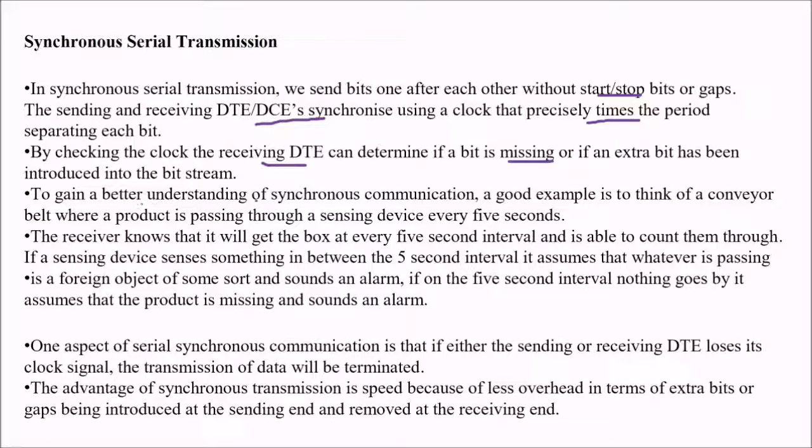This is to gain a better understanding of synchronous communication. A good example is to think of a conveyor belt where the product passes through a sensing device every 5 seconds. So the receiver knows that you have a conveyor belt and the items are passing a sensor every 5 seconds. If a sensing device senses something in between the 5-second interval, it assumes that whatever is passing is a foreign object of some sort and it sounds an alarm.